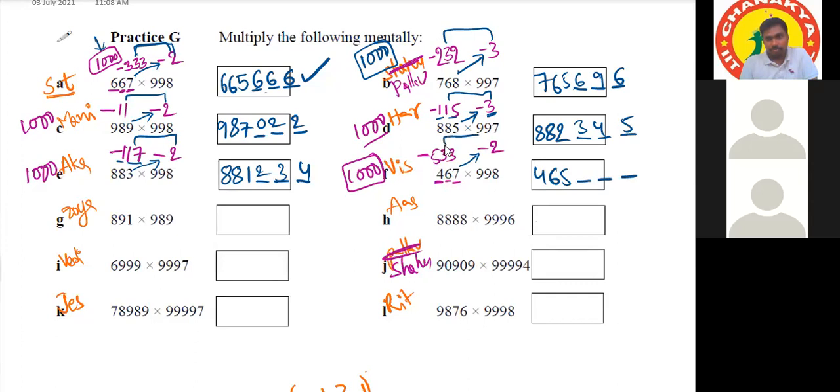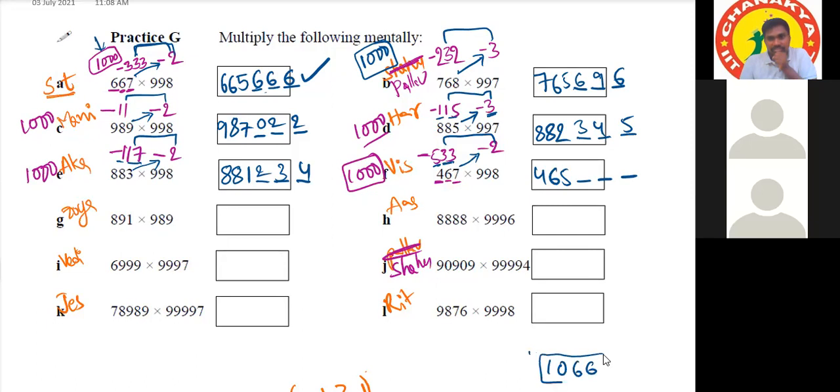533 into 2 is... 500 2 times is 1000, sir. 33 2 times is 66, sir. 66. 1000 plus 66 is 1066, sir.